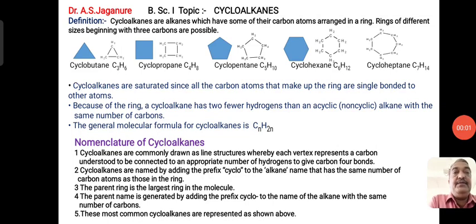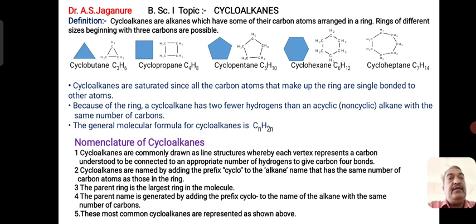First year students, now let me move to another aspect of your topic of stereochemistry, which includes a subpart, cycloalkanes. So what are cycloalkanes? This definition is already known to you.